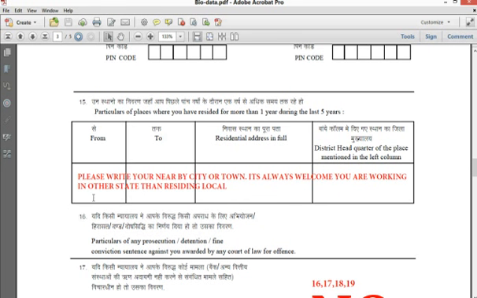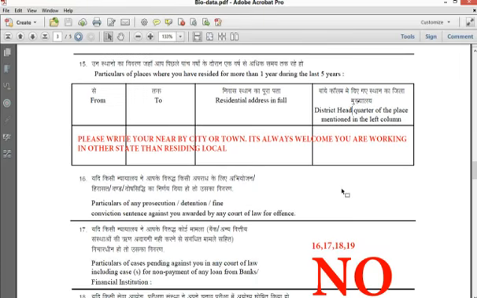And if you are living in any village, or in your native place, mention the district headquarters, like your district. If you are in a Punjab district, please mention the Punjab district here. Okay, please don't get confused by asking silly questions here. It clearly mentions district headquarters. Just write the district name, that is enough. You need not mention any other stuff here.